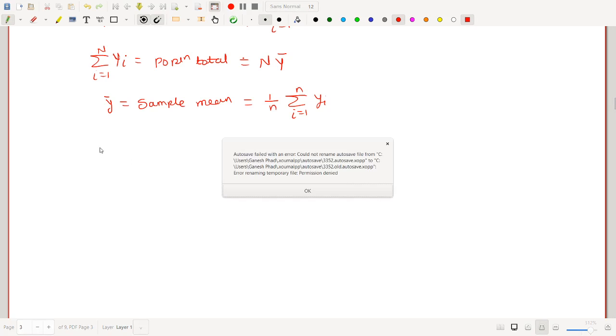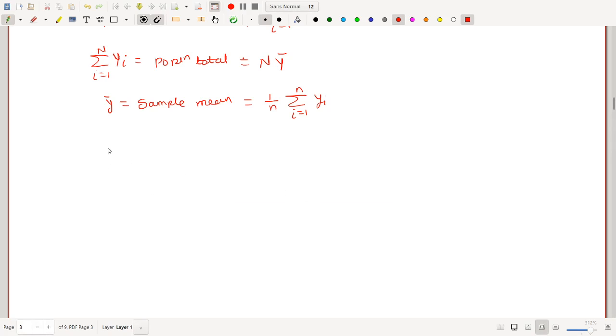Next notation is sigma square. Sigma square means population variance. So population variance is obtained by using this formula. You know how to find variance. So 1 upon capital N summation i equal to 1 to capital N, capital Yi minus capital Y bar whole square.